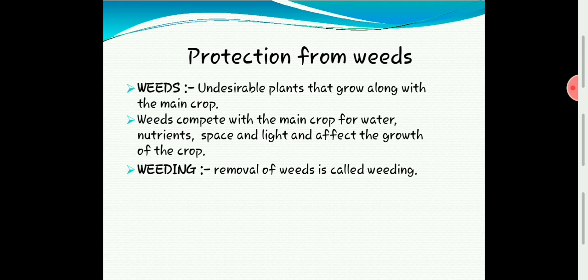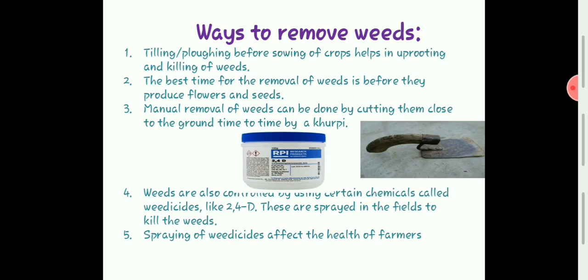So that is the next point: removal of weeds is called weeding. And how to remove these weeds? It is easy to say, but it may be difficult for the farmers. There are various ways to remove the weeds. The first point is tilling or plowing. Tilling or plowing before sowing of crops helps us in uprooting and killing of weeds.